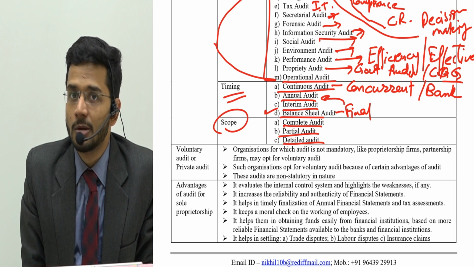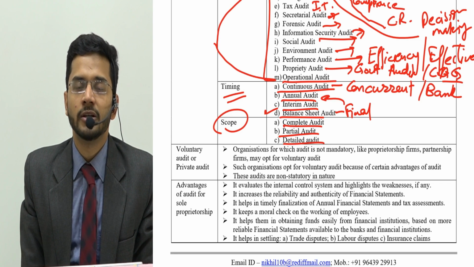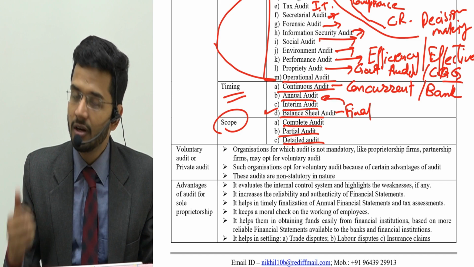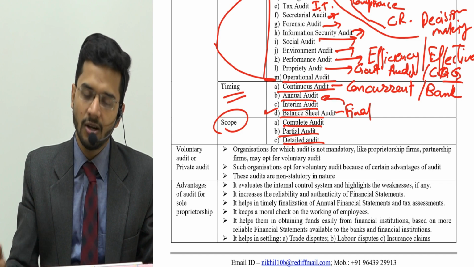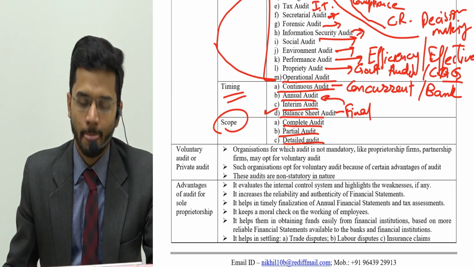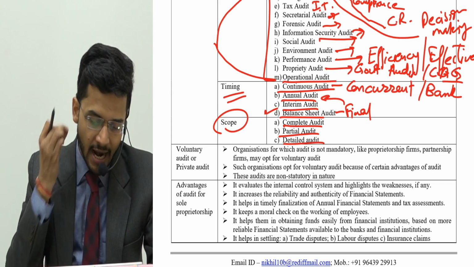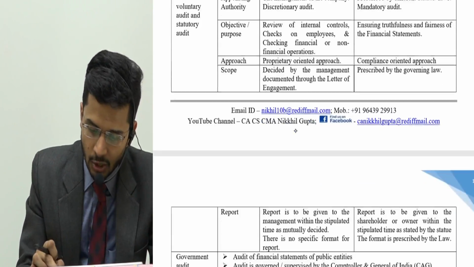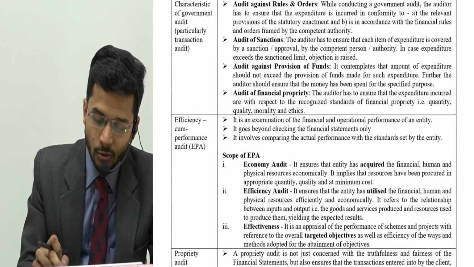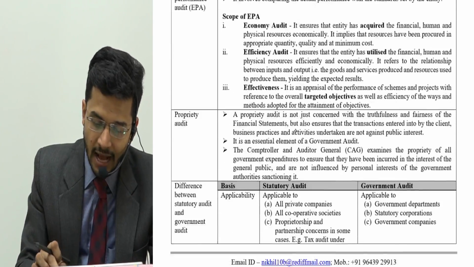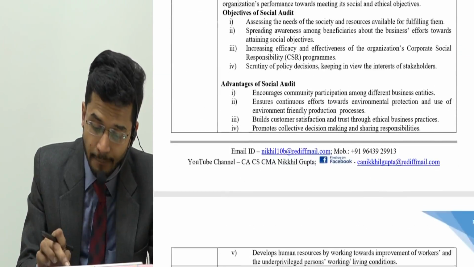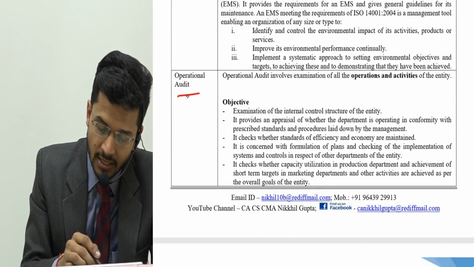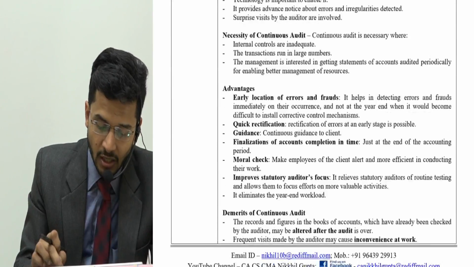So if you are doing a special purpose audit which involves a due diligence in a merger and acquisition deal, then you are categorized under the third type of audit, which is detailed audit as per the scope. So these are the types of audits, and whatever I've explained to you is given in short in the subsequent paragraphs, and you can just read them, go through them, and I'm sure you are able to understand them properly. With the explanation which I've given you in brief, you will be able to understand all these aspects of audit.